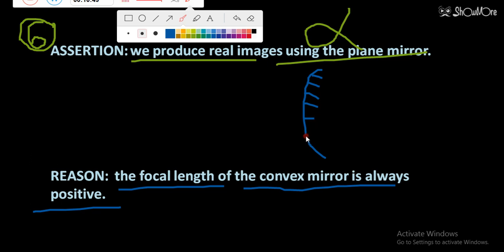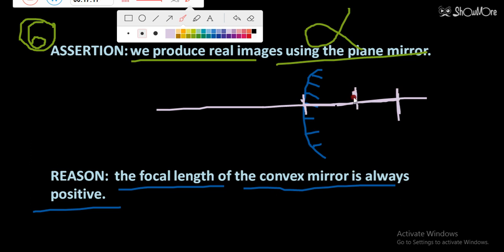So its radius of curvature is positive. Wait for 1 minute please. This is the radius of curvature from this pole to this center. So focal length is obviously half of the radius of curvature. Let's suppose this is pole, this is focus, and this is center of curvature.